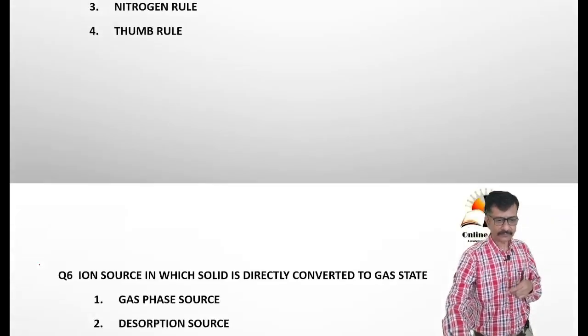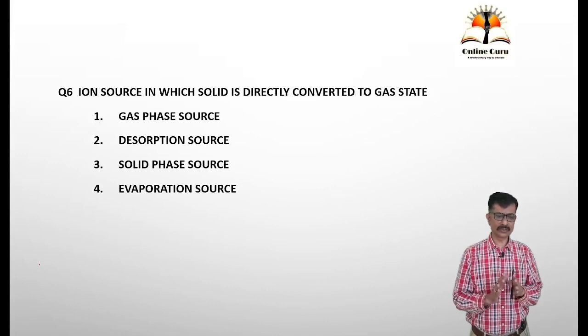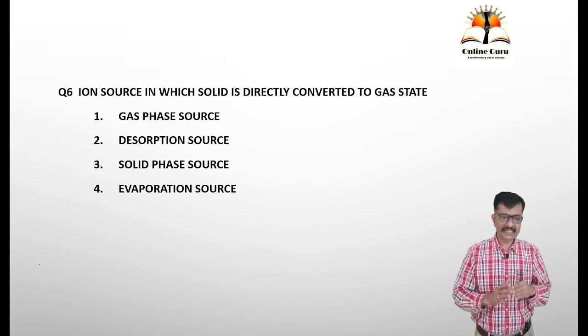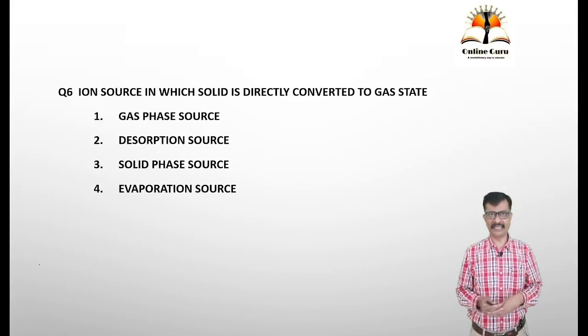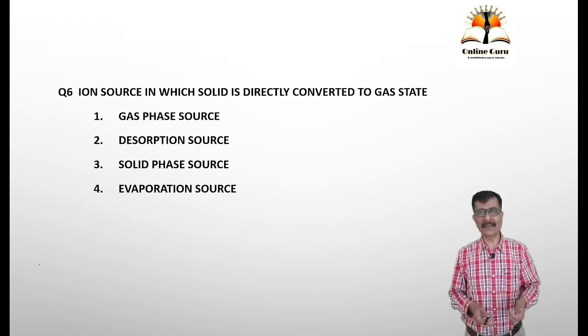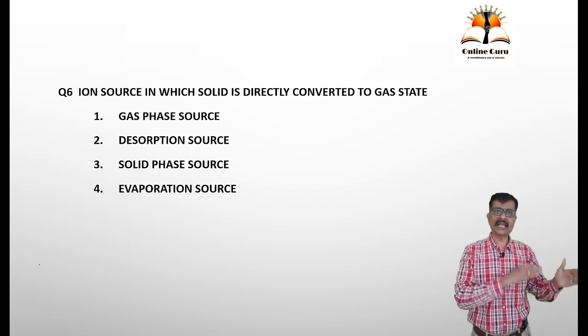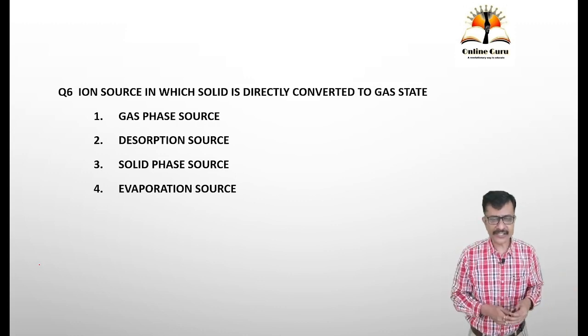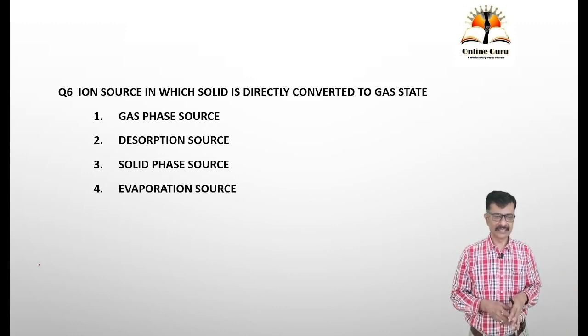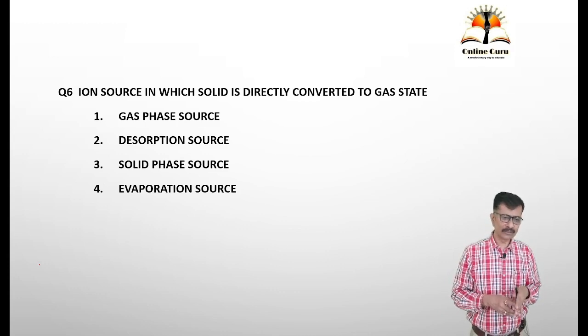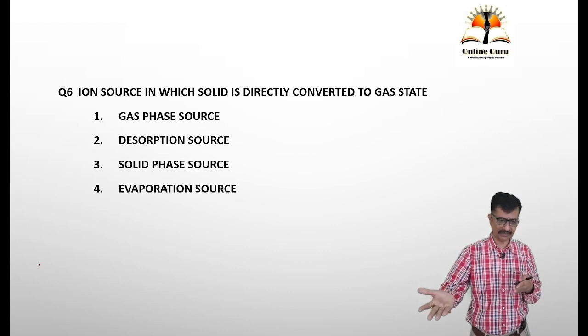Next one, ion source in which solid is directly converted to the gaseous state. In the earlier question, the reference came of an ionization technique where a solid can be directly converted into gaseous state ions. This technique is known as a desorption source, solid to vapors.